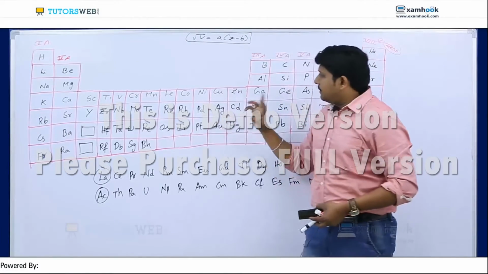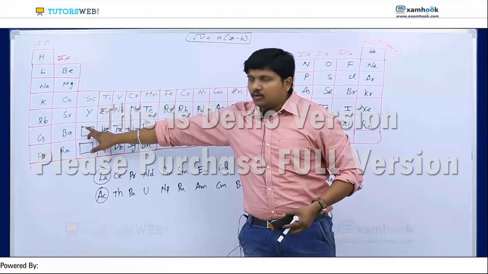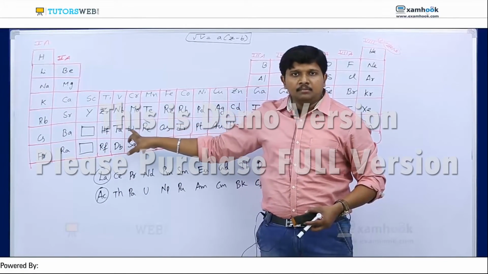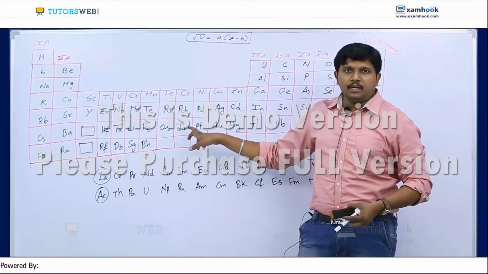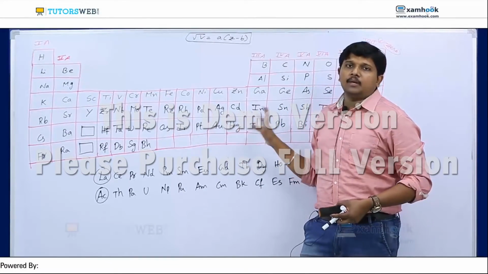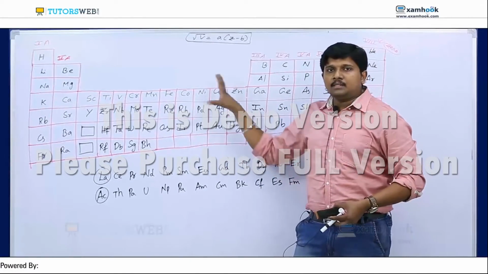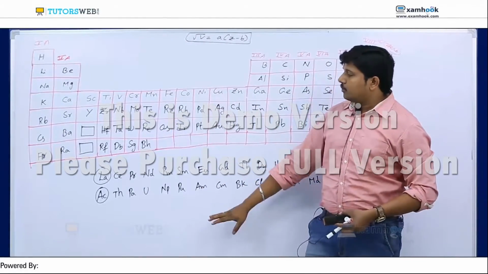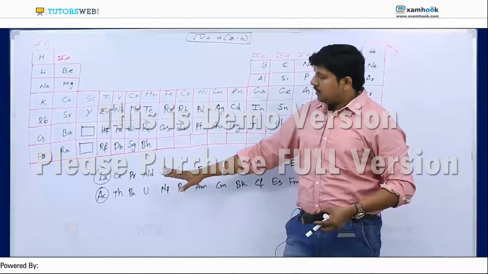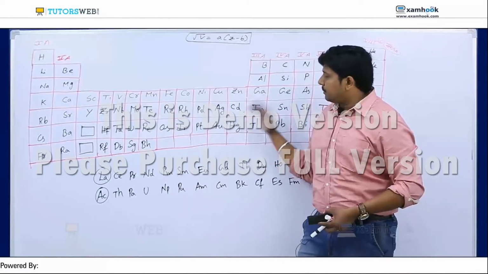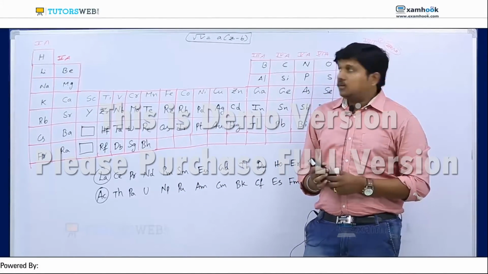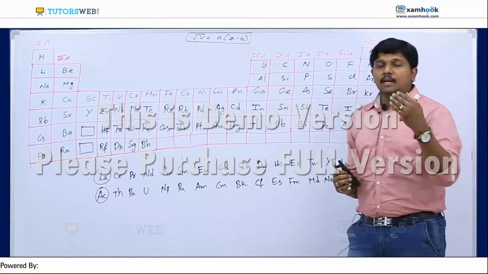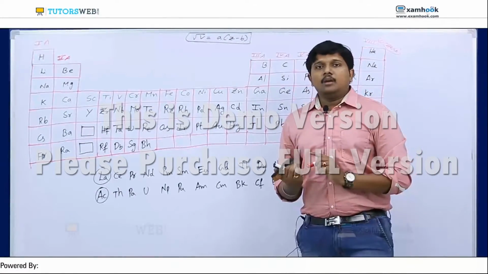So silver and cadmium. And the next one is the empty row, which is nothing but lanthanoids. Then lanthanum, hafnium, tantalum, tungsten, rhenium, osmium, iridium, platinum, gold, mercury. At least you have to remember these 30 elements, and the S and P block elements. If possible you can remember the F block elements also, but the minimum is up to mercury. So mercury for the D block, and SP block completely, you have to remember. Remember in your mind the elements I gave.